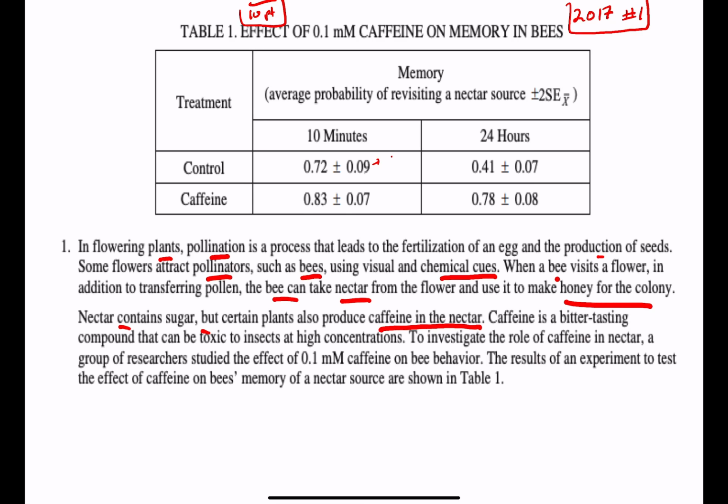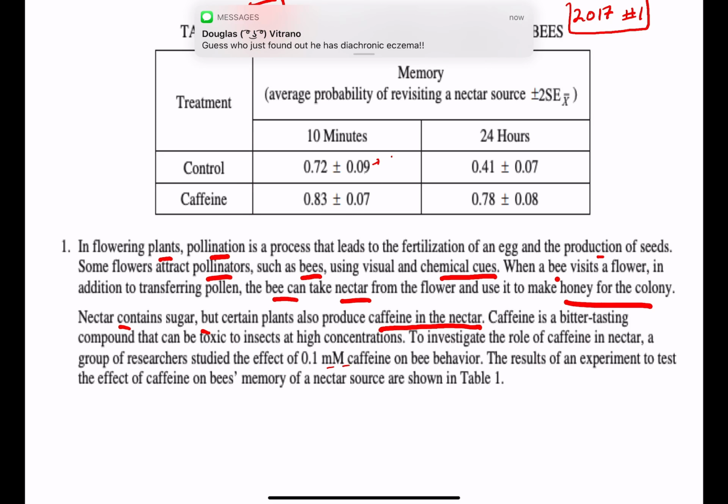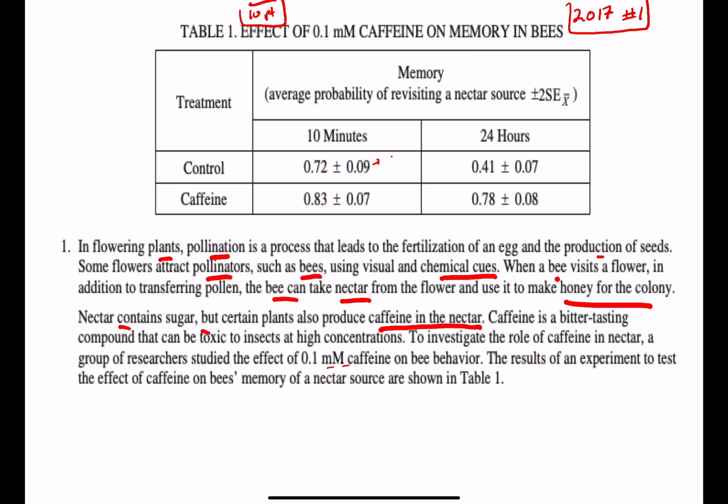To investigate the role of caffeine in nectar, a group of researchers studied the effect of 0.1 micromolar caffeine on bee behavior. The result of an experiment to test the effect of caffeine on bees' memory of nectar source is shown in table 1. So here is giving you the information, and a lot of this is stuff that we wouldn't cover in an AP class besides this scientific process. So don't let the logistics of nectar or reproduction of flowering plants or anything like that scare you off.